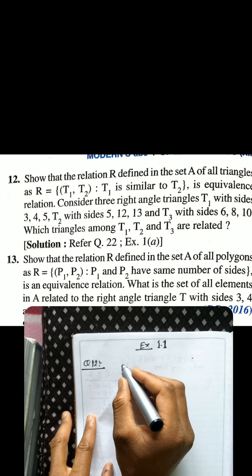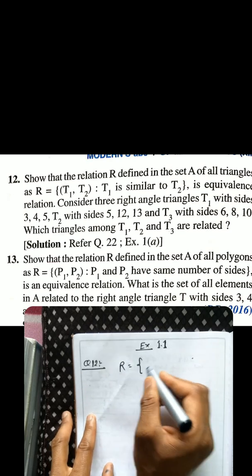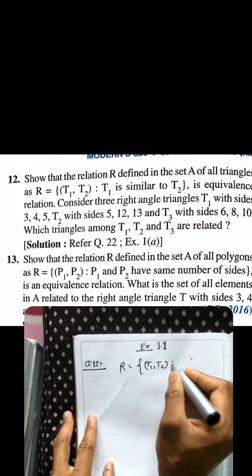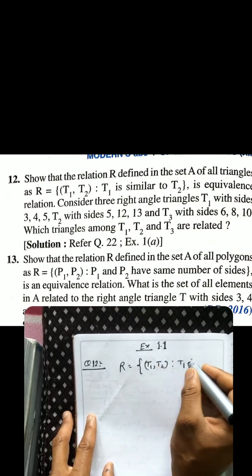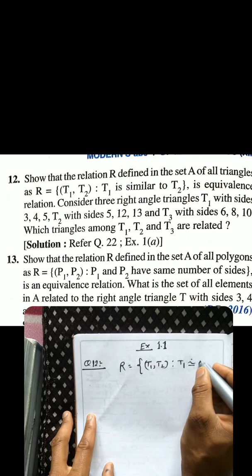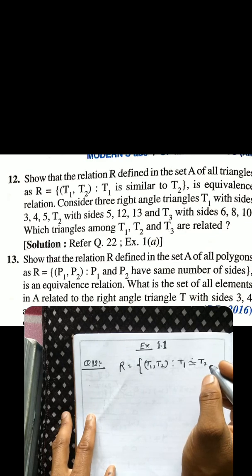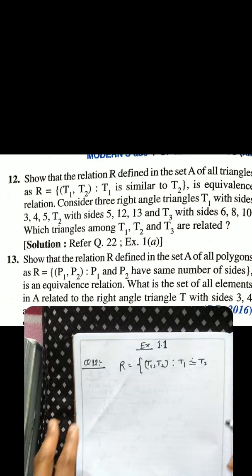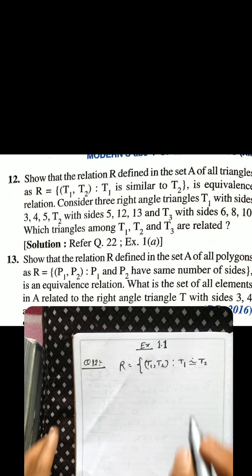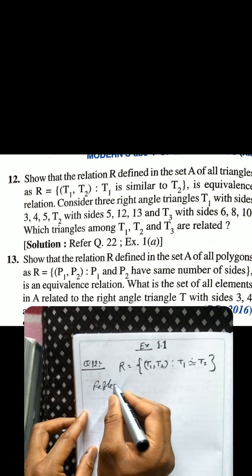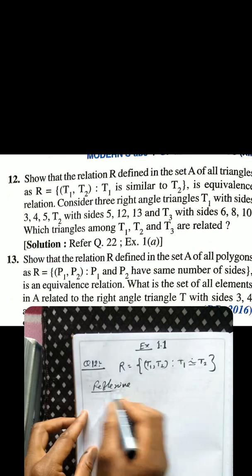So I'm writing here relation set R as T1, T2 such that T1 is similar to T2. T1 is similar to T2 means T1 and T2 are similar. Okay. Reflexive.